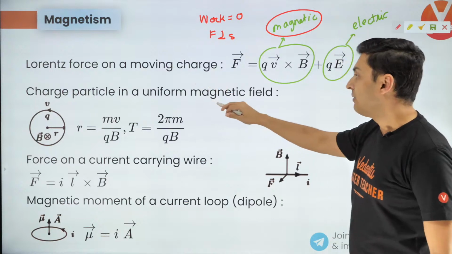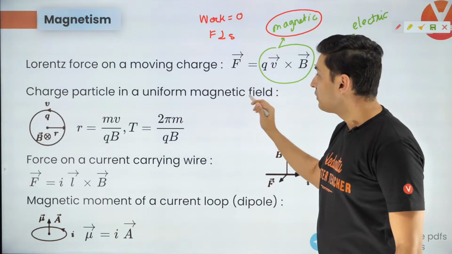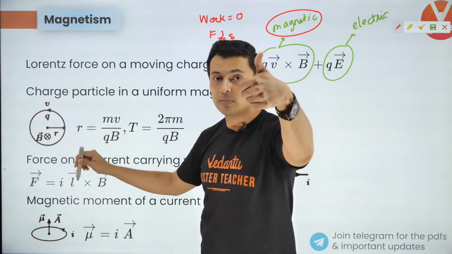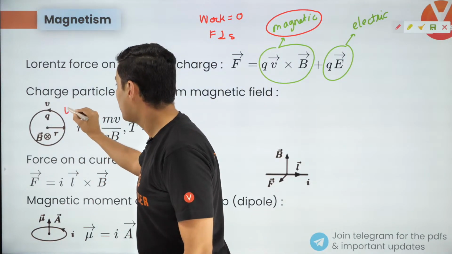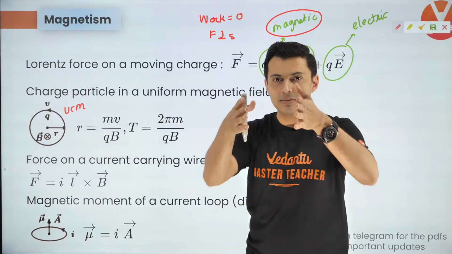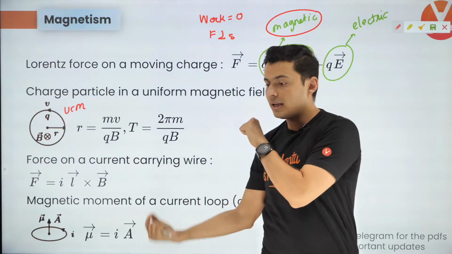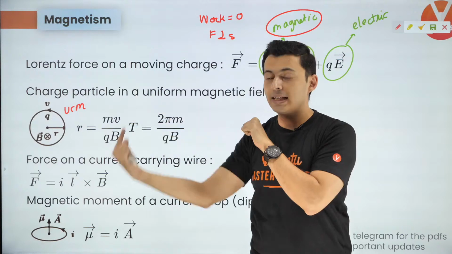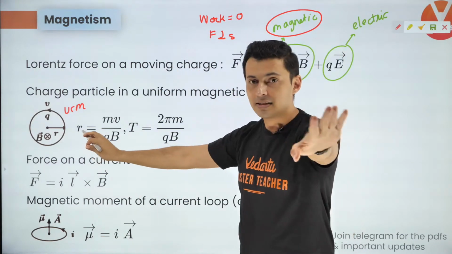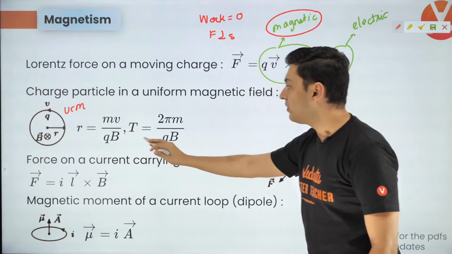Great. Next, when a particle moves in a uniform magnetic field which is perpendicular, then it performs uniform circular motion. Very, very important. So if you have a magnetic field either this way or this way, and you throw a particle perpendicular to the field, it goes in a circular path like this. The radius is something you should remember: mv by qB.